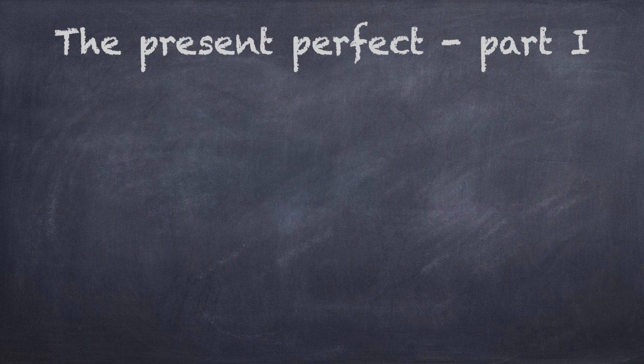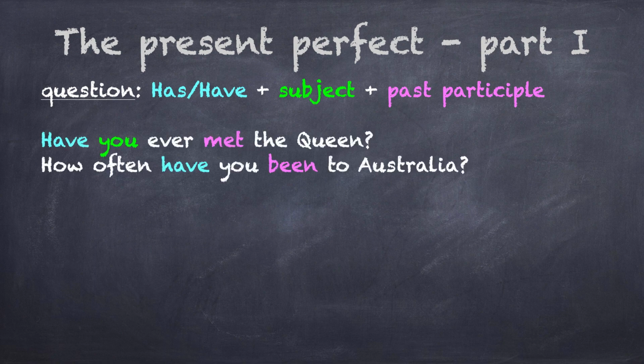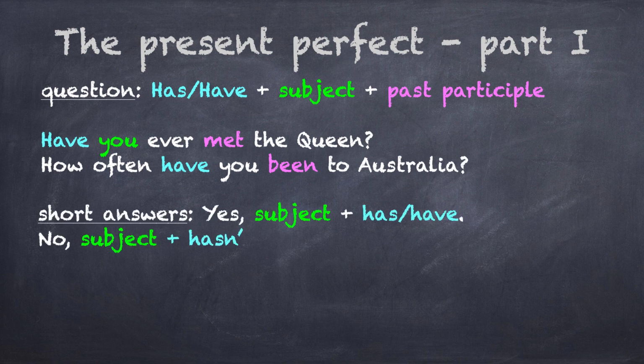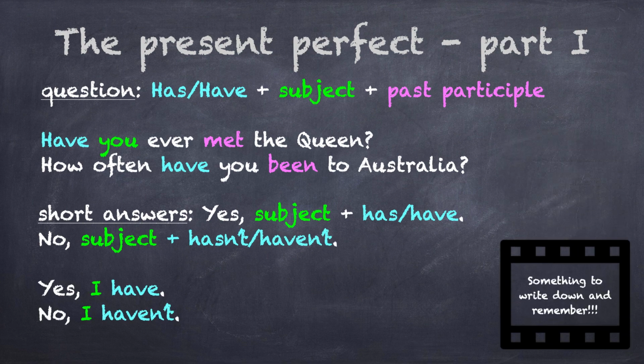If not, let's go on with questions. Here, you always have to use the auxiliary verb in front of the subject. You already know that from questions with to do. Have you ever met the Queen? How often have you been to Australia? In short answers, please never repeat the main verb, but always the form of the auxiliary verb. You can see this in the 2 examples here. Yes, I have. No, I haven't.